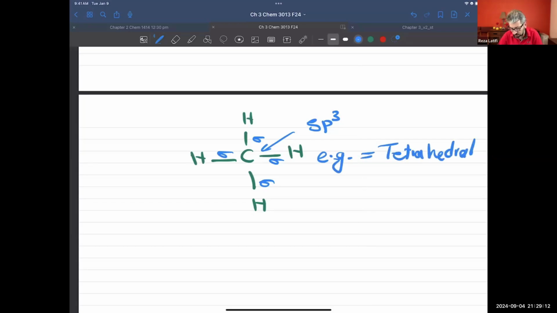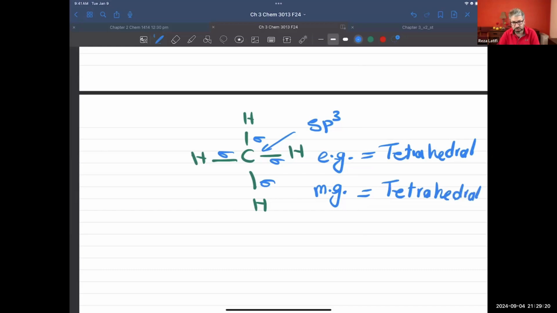And how about the molecular geometry? Because you don't have a lone pair, again, it will be tetrahedral. How about the bond angle? Any bond angle you pick, theta, it will be 109.5 degrees.